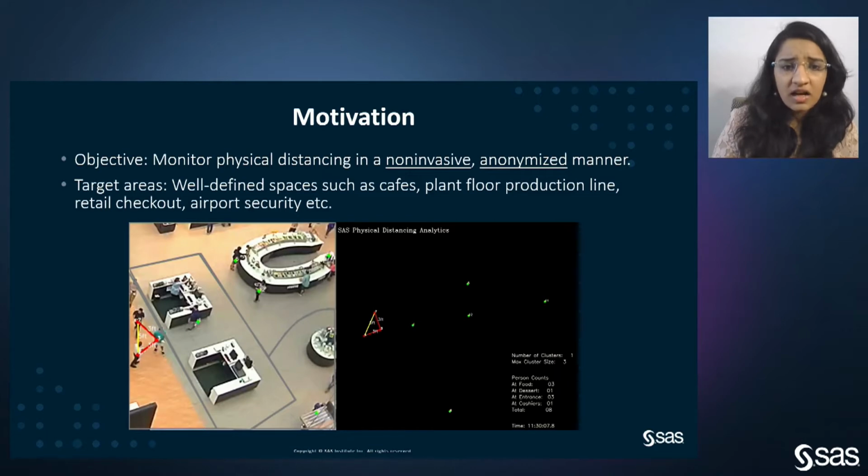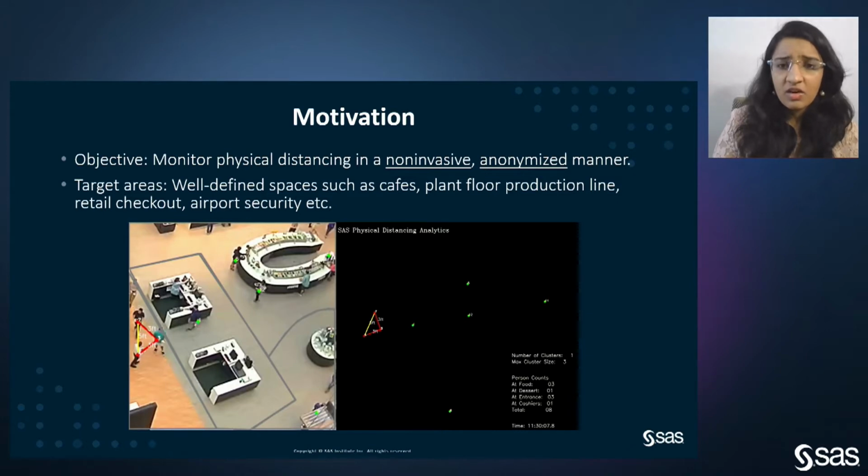Here, as you can see, I have a screenshot from the SAS cafeteria in our building. We have geofenced the area into 4 locations. We have the entrance, the cashier section, the salad bar, which is at the top right, and the dessert area, which is at the bottom right.